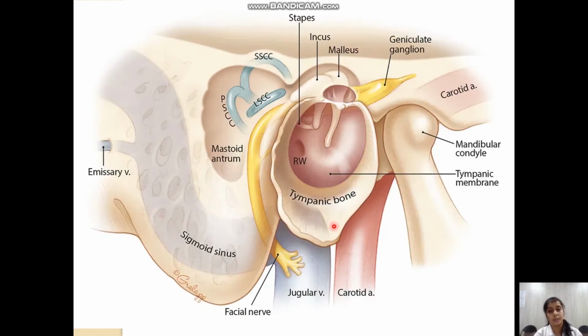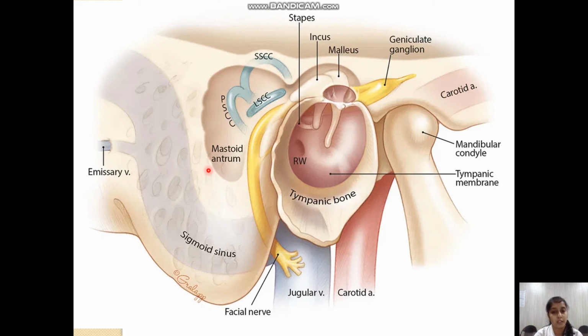This is the anatomy of the temporal bone from the lateral side. This is the tympanic part. This is the middle ear cavity seen from the lateral side, malleus, incus and the stapes, 3 ossicles. Here we can see the round window, and this is the course of the facial nerve. This is the first genu at the level of the geniculate ganglion, running horizontally below the lateral semicircular canal, and in the fallopian canal takes a turn at the second genu and turns vertically and comes out through the stylomastoid foramen and then enters the parotid gland and branches into its 5 branches.